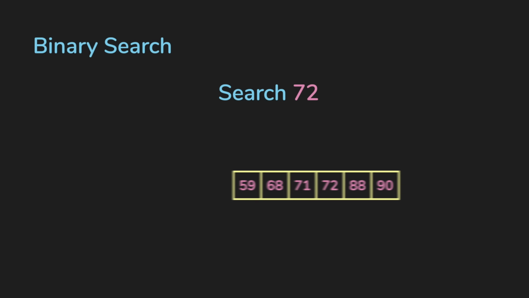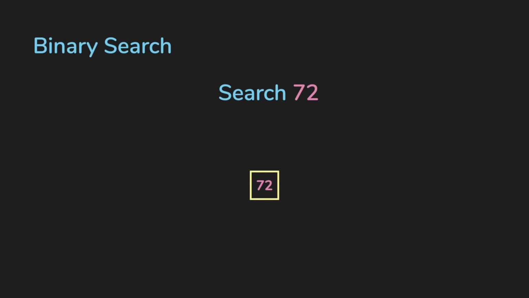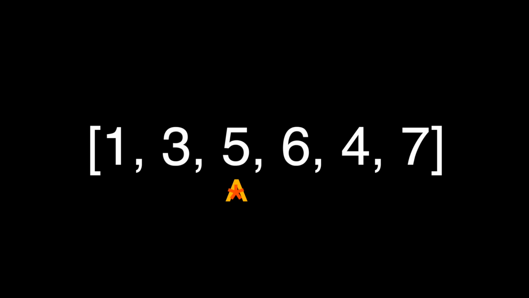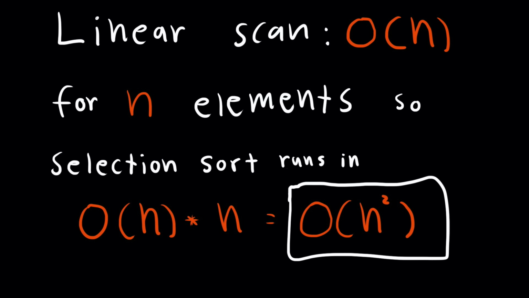But for the binary search to work, the collection has to be sorted, which opens up a huge field of computer science, sorting algorithms. A very basic sort is the selection sort. You have one pointer at the start of the list and another pointer that does a linear scan to find the next minimum element. Then you swap those elements and increment the pointer. Since you're doing a linear scan for every element in the collection, this runs in O of n squared.